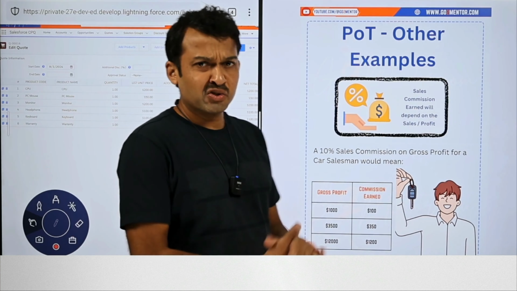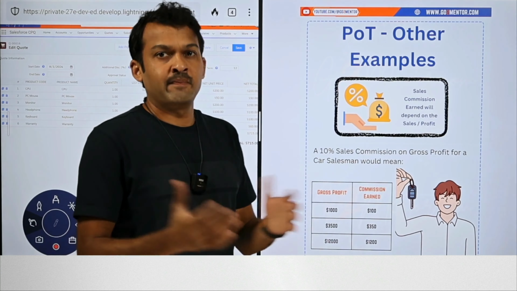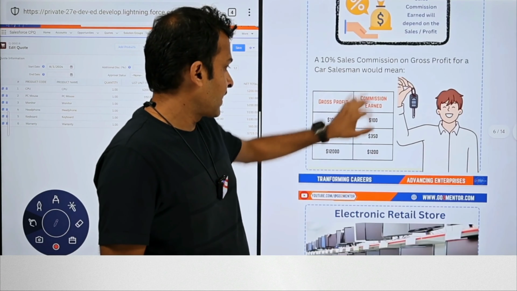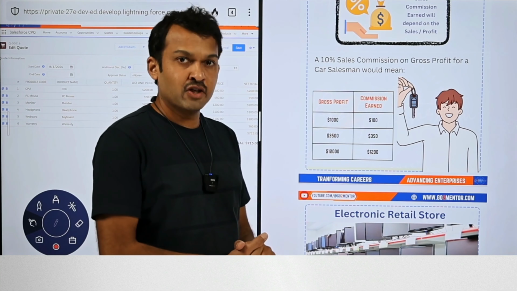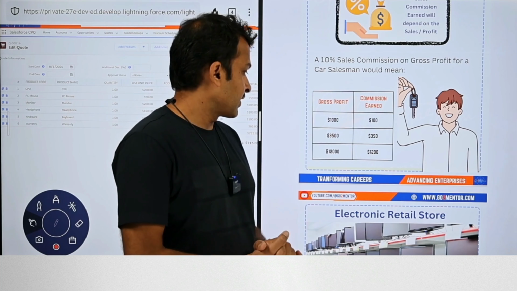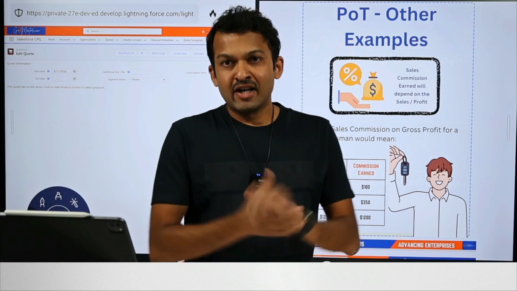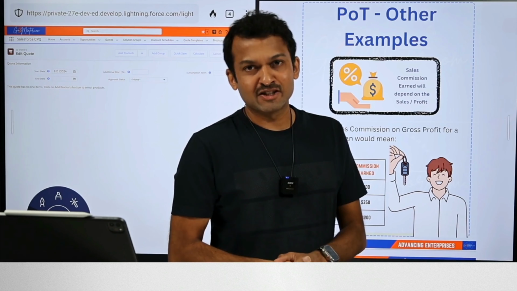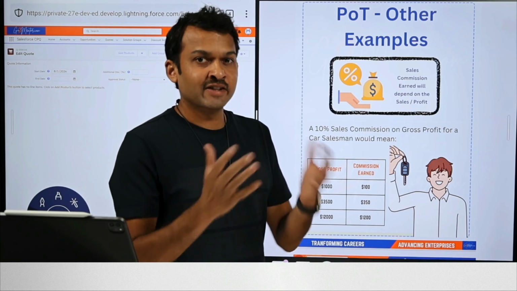Now, sales commissions also can be seen as an example here, where the commission paid could be based on the gross profit. If a car salesman sells a car and makes $1,000 profit, with a 10% commission, he would be earning a commission of $100. Whereas if he is able to generate a $12,000 gross profit, then his commission would increase to $1,200. All right, now that we have a fairly good understanding of what a percent of total product and its pricing is, let's take one more example and see how the behavior is in Salesforce CPQ.